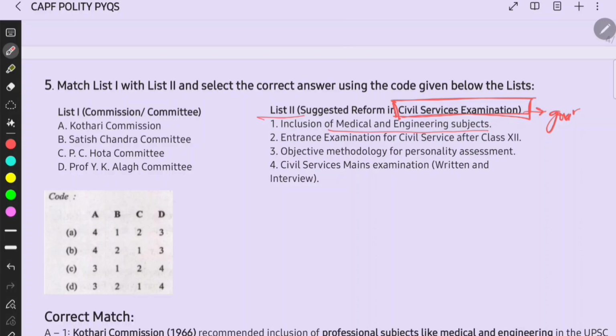Governance and the polity, the constitutional bodies also, right? Then the entrance examination of civil service after class 12th, which committee has given, we have to see, and objective methodology for personality assessment, civil services mains examination, written and interview, right?